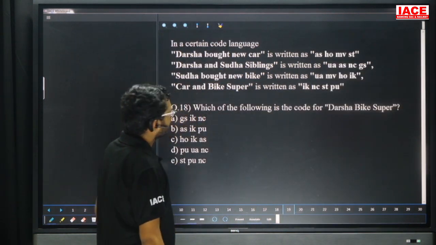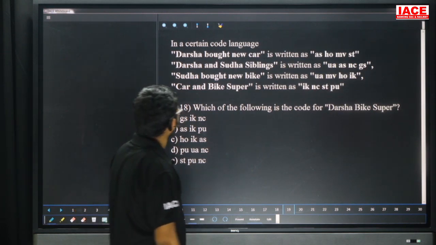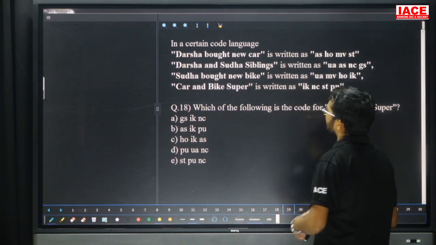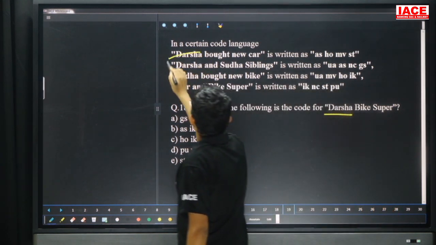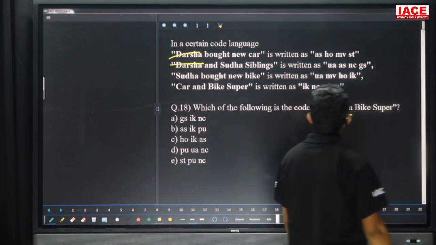Question number 18, which of the following is the code for Darsha bike super? Yes, friends, check here. Now friends, take the first one, part Darsha. Here Darsha, here also we have Darsha. First line, second line, the common word is Darsha, then the common code.